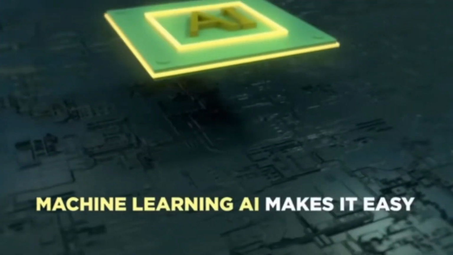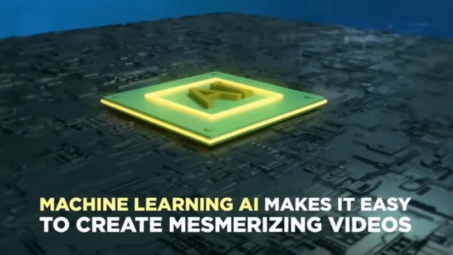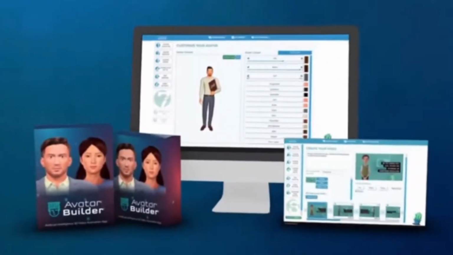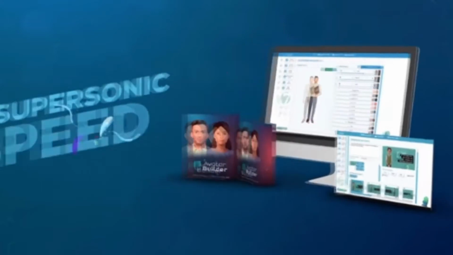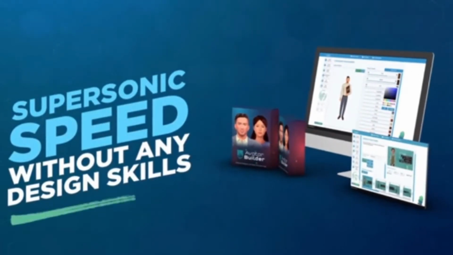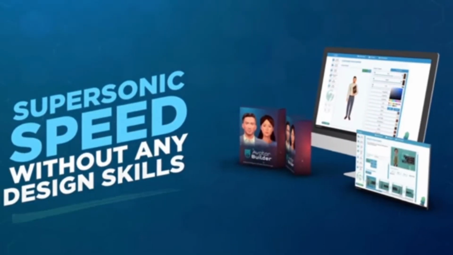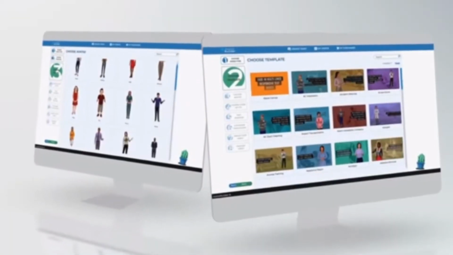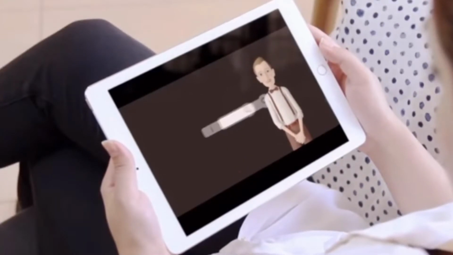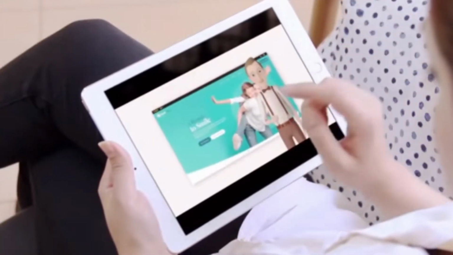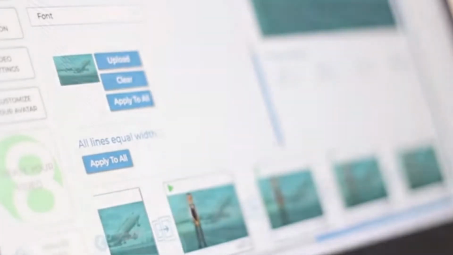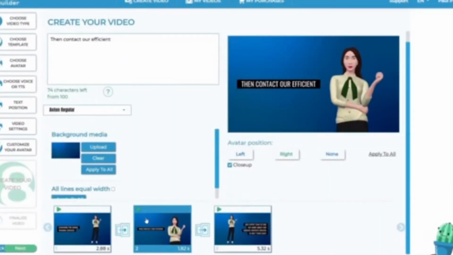The rapidly improving machine learning and artificial intelligence engine built into the app makes it easy for you to create mesmerizing videos at supersonic speed without any design skills or experience. Create the perfect video every time and keep your prospects glued to the screen till the end by personalizing your videos the way you like. Effortlessly change fonts, animations, backgrounds, and slide transitions to suit your needs with our intuitive, easy-to-use user interface.